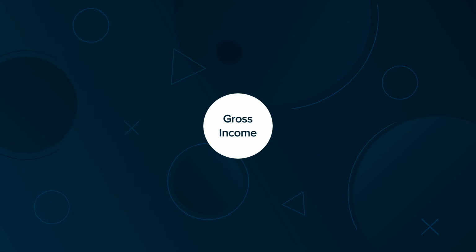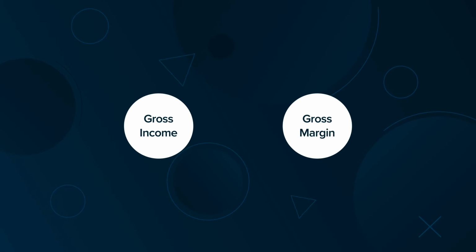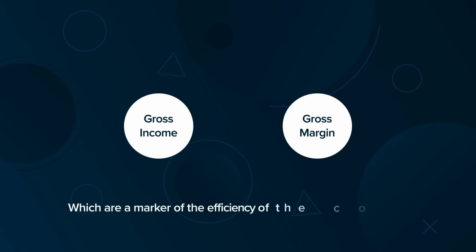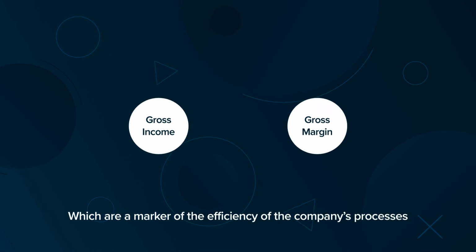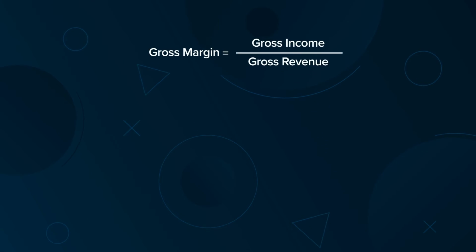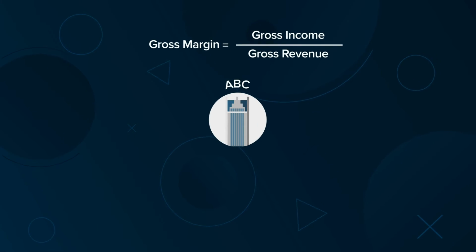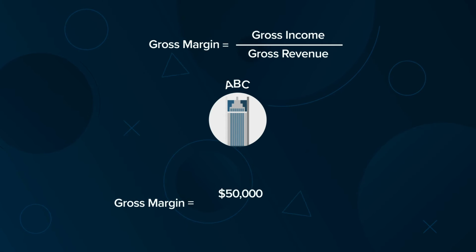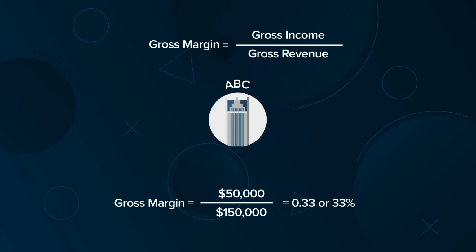Gross income figures in companies are useful to calculate their gross margins, which are a marker of the efficiency of a company's processes. The gross margin number for a company is calculated by dividing gross income by gross revenue. In the earlier example, ABC's gross margin is $50,000 divided by $150,000, equaling 0.33 or 33%.